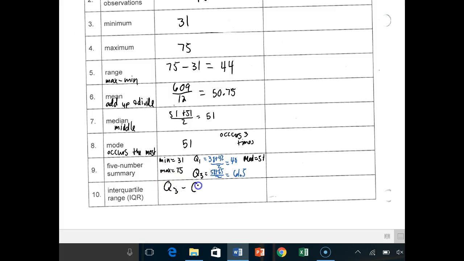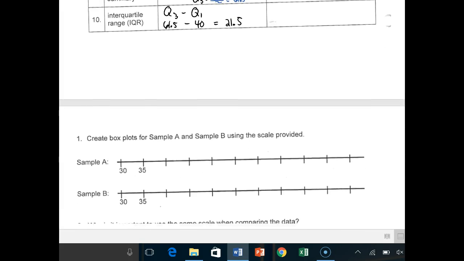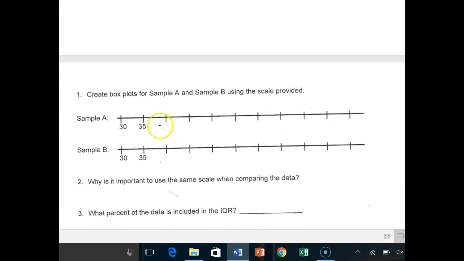It's just quarter 3 minus quarter 1, which you've already figured out, which was 61.5 minus 40 gives you 21.5. All right. Now on the back side, you're going to still use this information. So for sample plot A, you're going to continue to fill in this scale that they have for you all the way up until your maximum, which in this case was 75. So fill it all the way up to there.